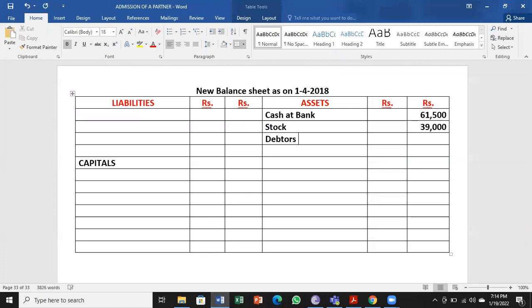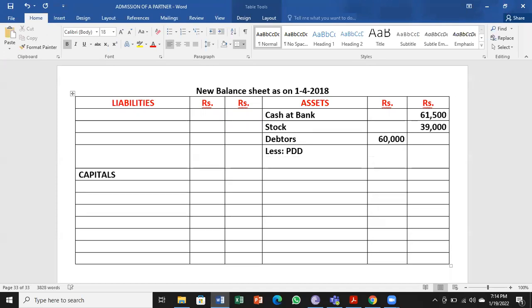Inner column, less PDD. Old one, 3,000. New one is also 3,000. So total PDD is 6,000. So adjusted debtors 54,000.